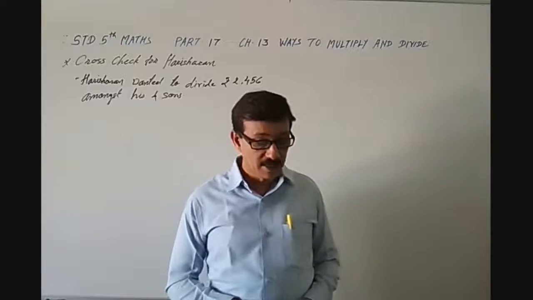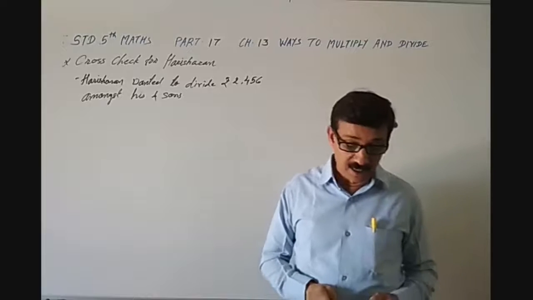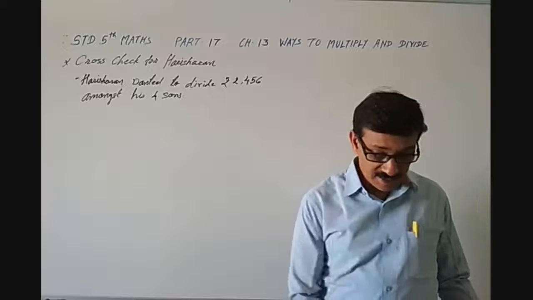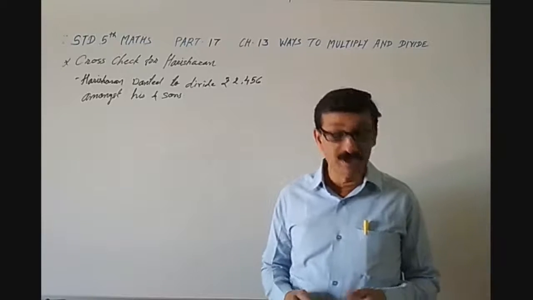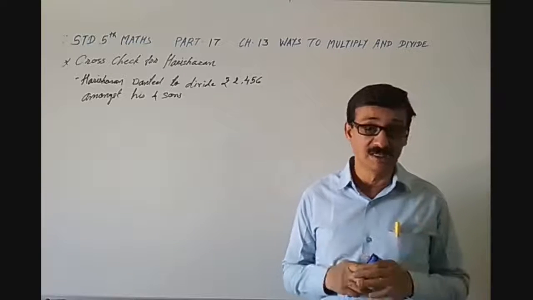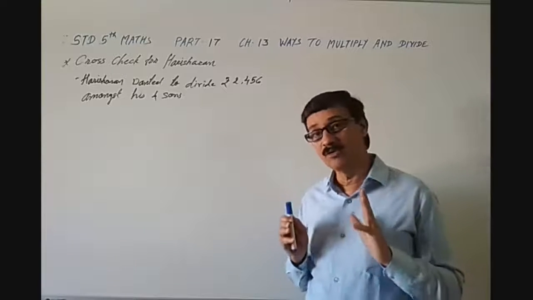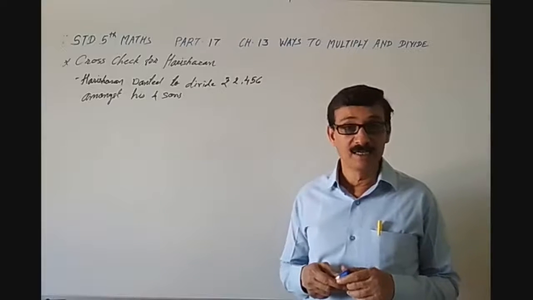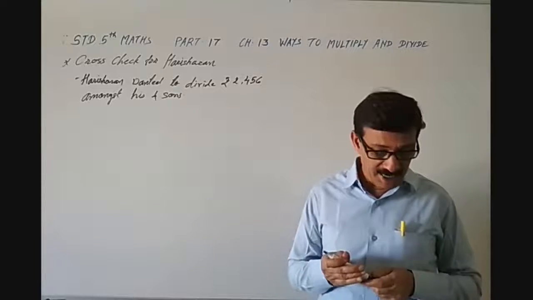Harisharan wanted to divide rupees 2,456 amongst his four sons. He asked his eldest son to tell him how much money each one will get. So he asked his eldest son how much money each will get. Why? Because he wanted to divide rupees 2,456 amongst his four sons. So his eldest son, what did he do?